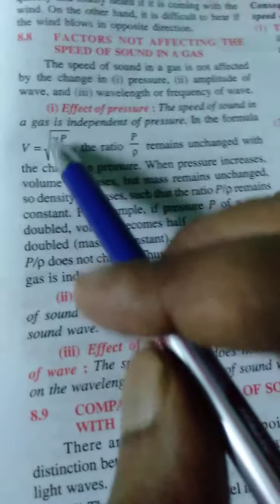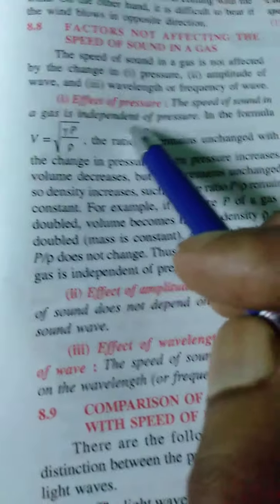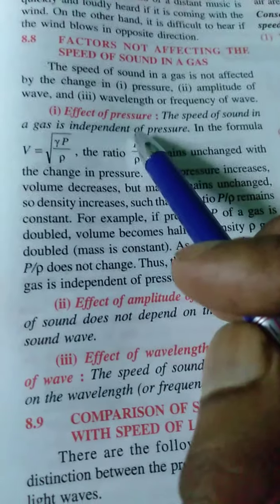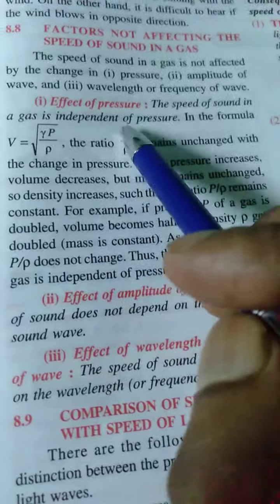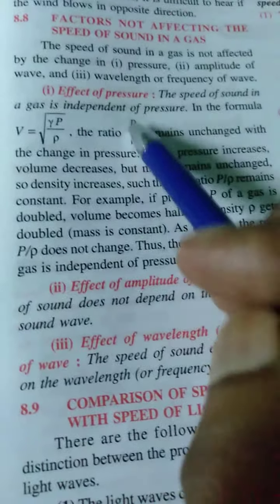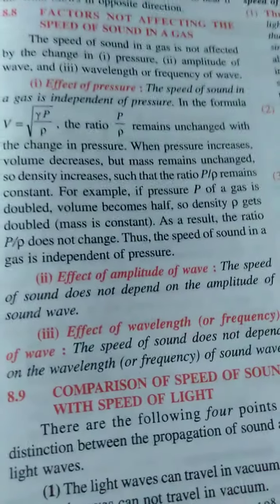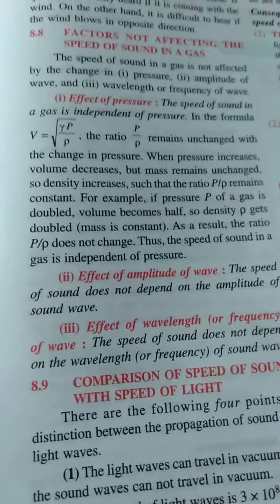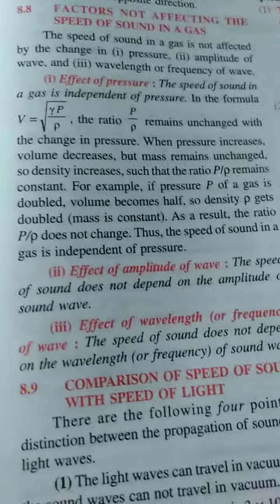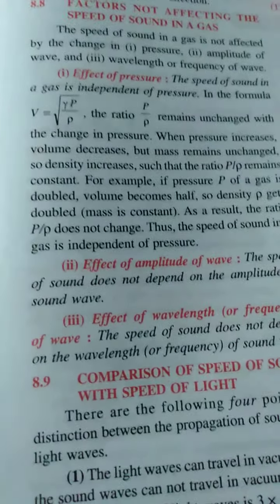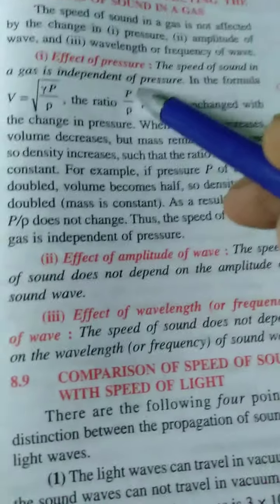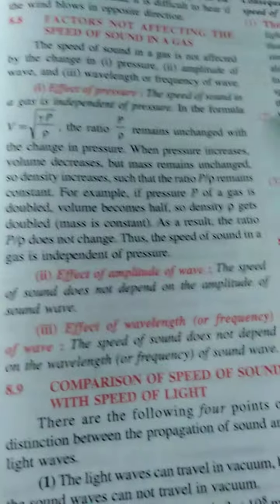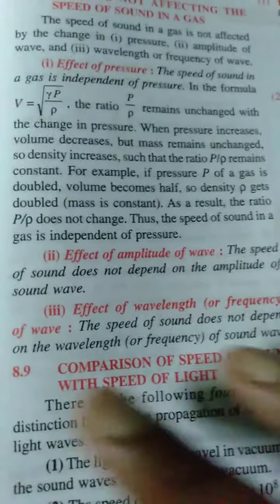So that P by rho, this ratio remains unchanged. So there is no change in the ratio, because this change is such that the ratio will be constant. So the velocity of sound will be constant. Even if pressure is doubled, the density will also become double. Even if pressure is halved, the density will become half. So the P by rho ratio remains constant and there is no effect of pressure on the speed of sound.